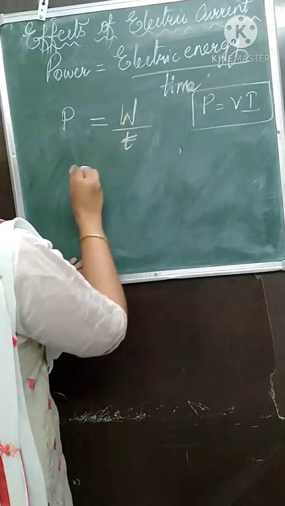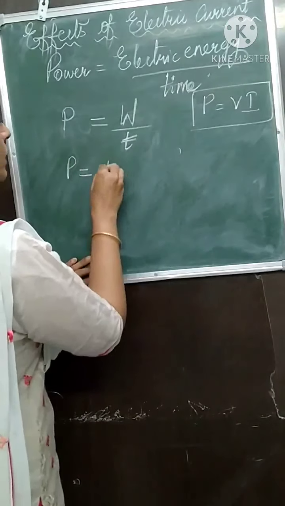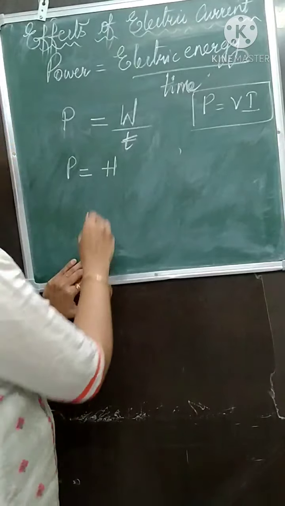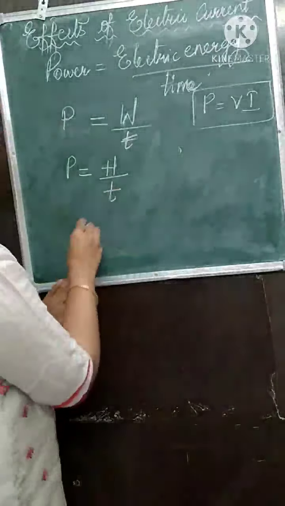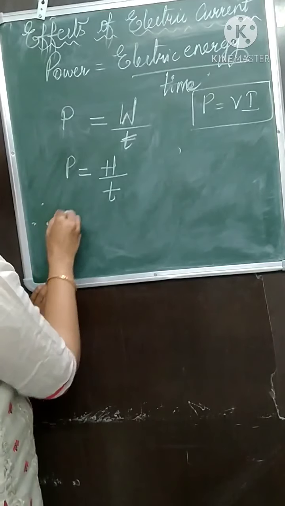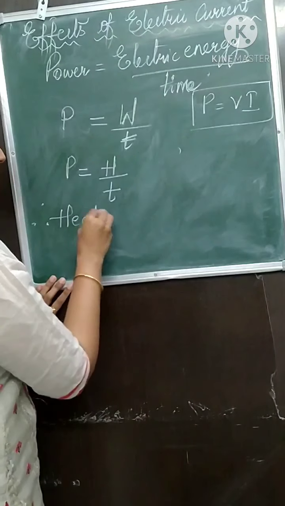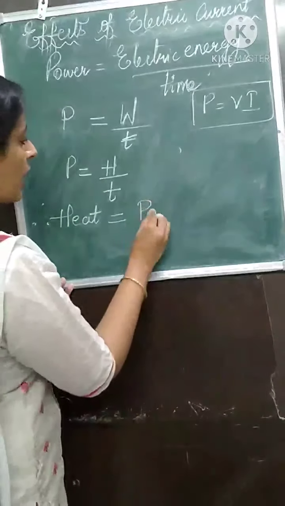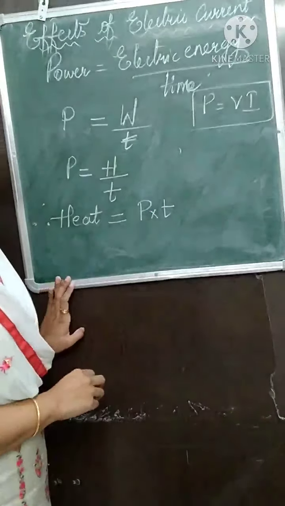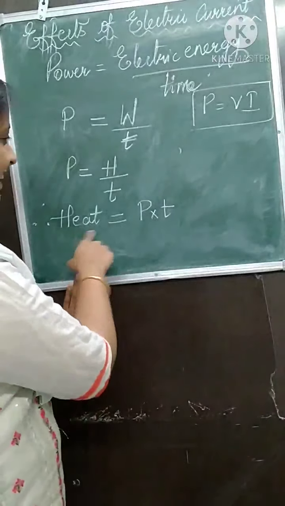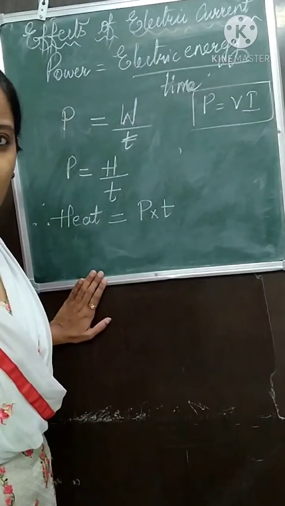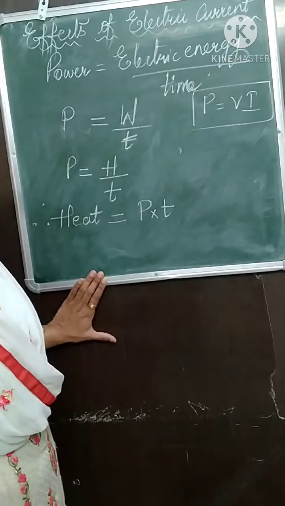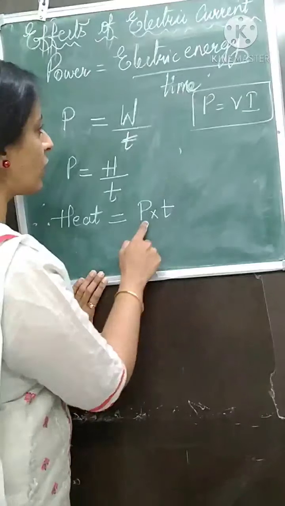So in place of W I will write P is equal to H, for heat energy, upon T. So how much is the heat energy? Therefore, heat energy, I will write Heat for your understanding, is equal to power into T. PT. Heat is equal to PT. How much is the heat energy? Power into time.